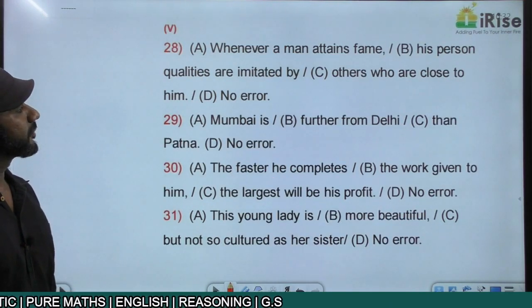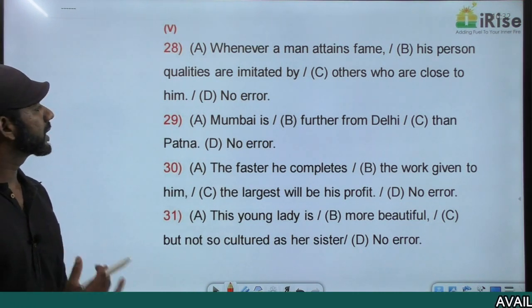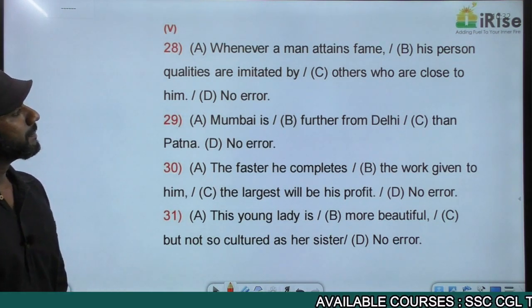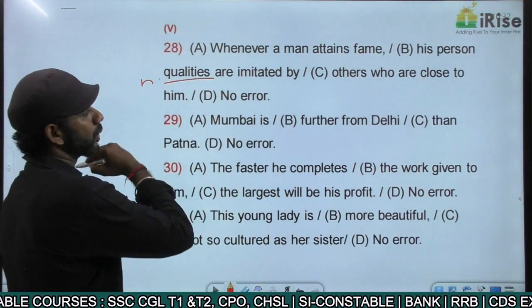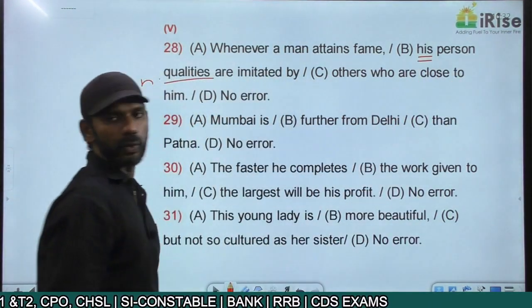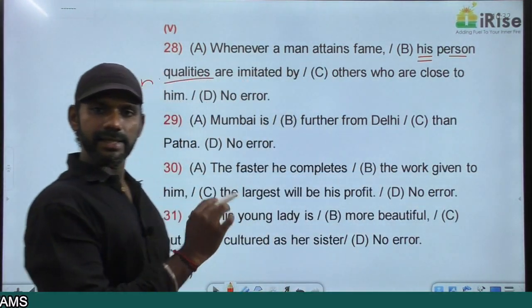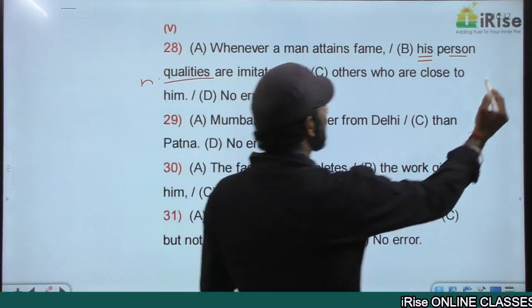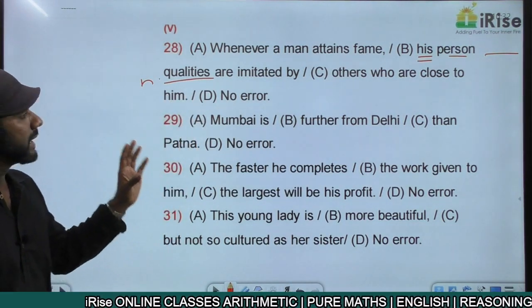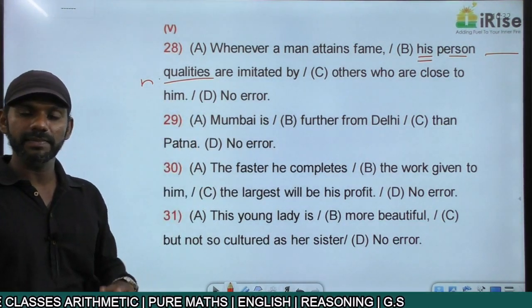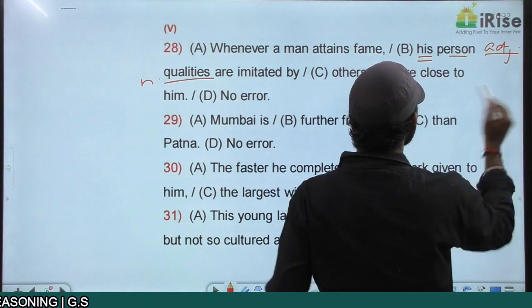Whenever a man attains fame, his person qualities are imitated by others who are close to him. "His person qualities": qualities is a noun because his is a possessive pronoun. Person is also a noun actually. Now, "his dash qualities," I go for a blank here. That blank is describing qualities. Qualities is a noun. Any word that describes a noun is called an adjective. So this blank must be filled with an adjective.